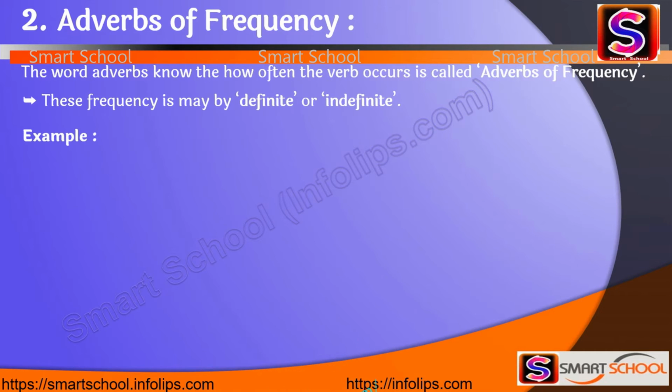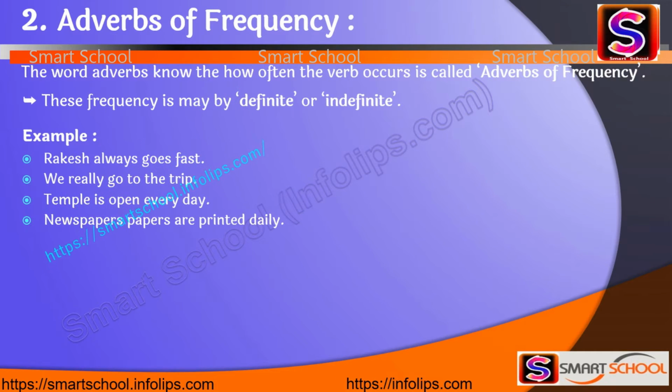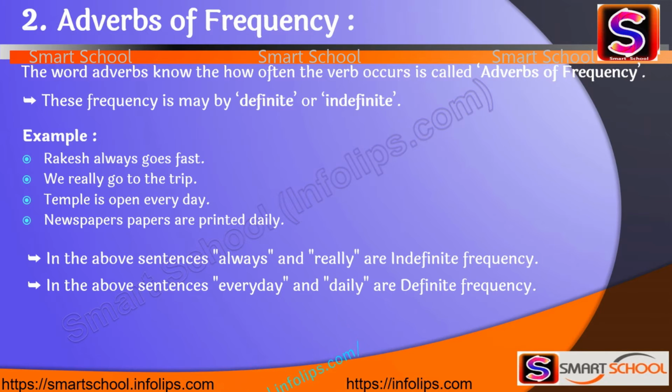Let's see some examples. Rakesh always goes fast. We really go on the trip. Temple is open every day. Newspapers are printed daily. In these sentences, always and really are indefinite frequency, and every day and daily are definite frequency.